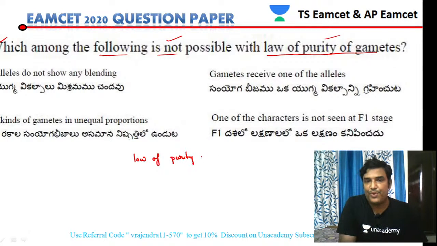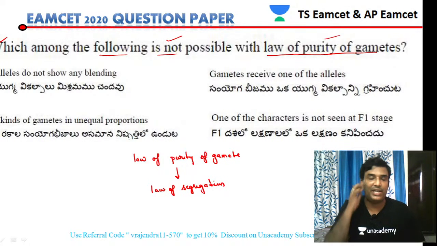So law of purity of gametes is another name. The law of purity of gametes is also called the law of segregation. Law of segregation is also called the law of purity of gametes. That is the thing which you have to remember here. The first point to remember is what this law of purity of gametes is: it is nothing but the law of segregation.